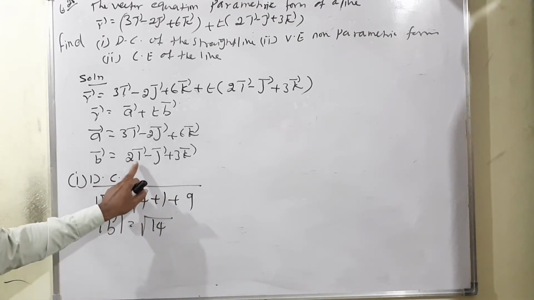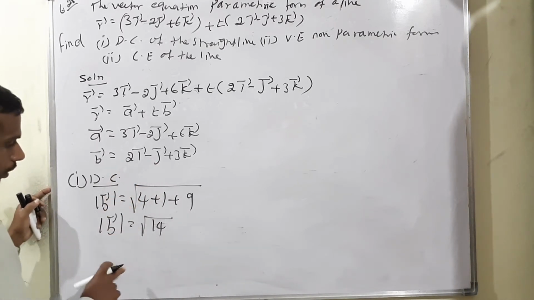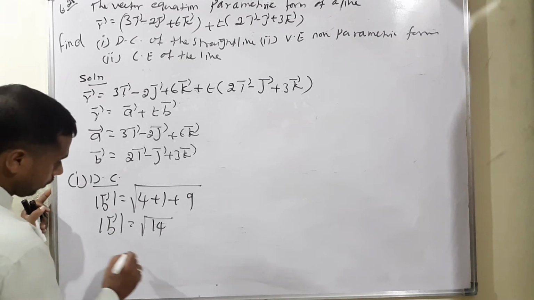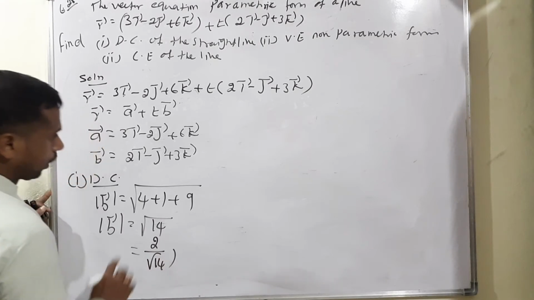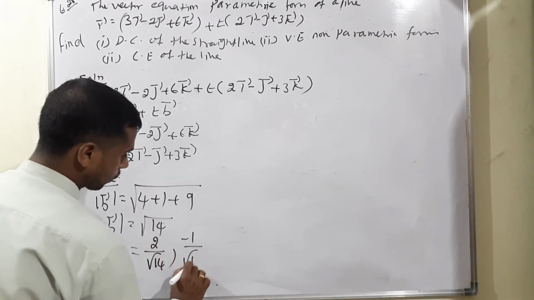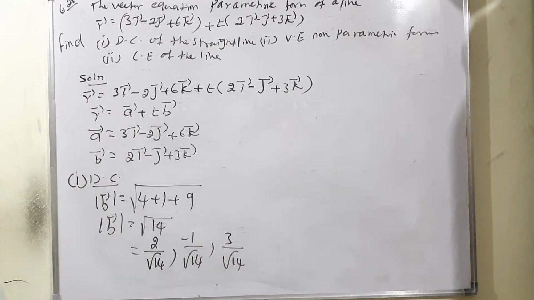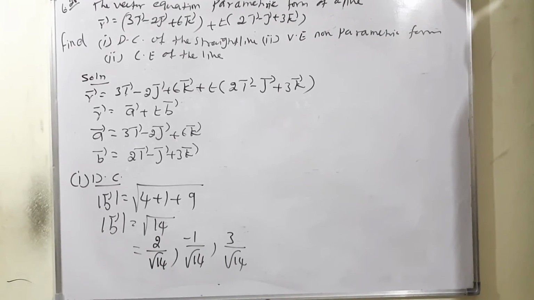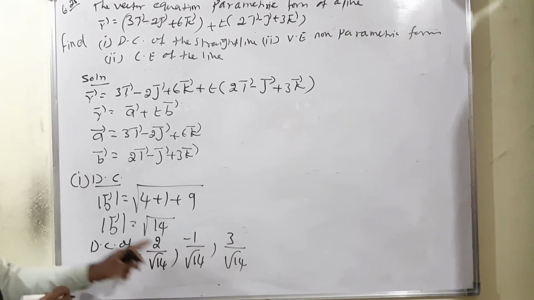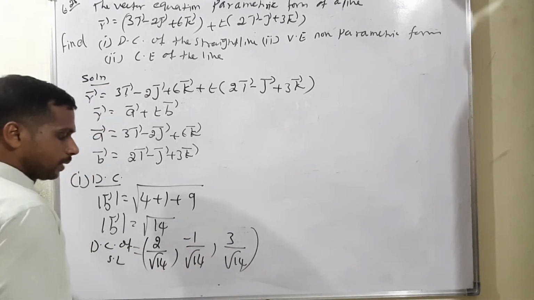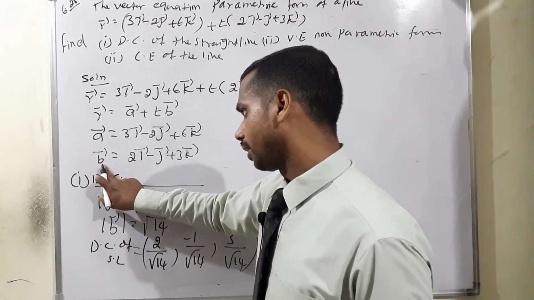Now, for the formula of direction cosines, each and every time we have to divide by the modulus of the value. So the direction cosines are 2 by square root of 14, then for j, minus 1 by square root of 14, and the last one, 3 by square root of 14. So we can write these as the direction cosines of the straight line: 2 by square root of 14, minus 1 by square root of 14, 3 by square root of 14. Comparing with direction, direction means that is called b vector.